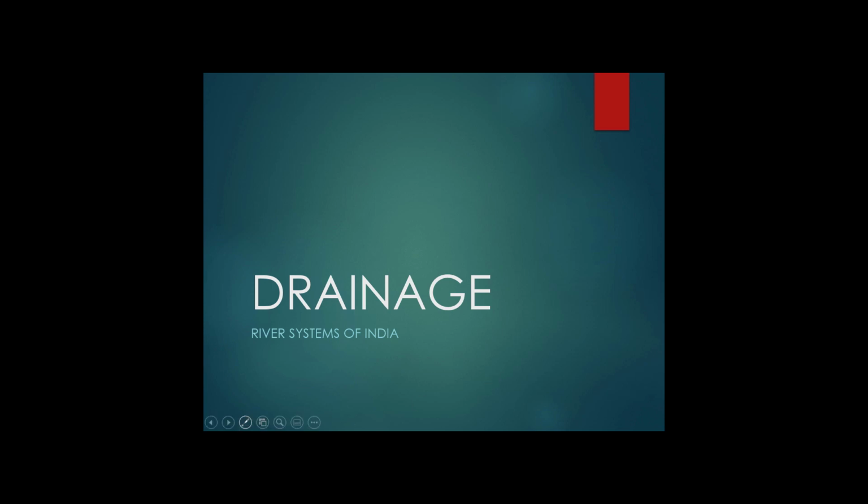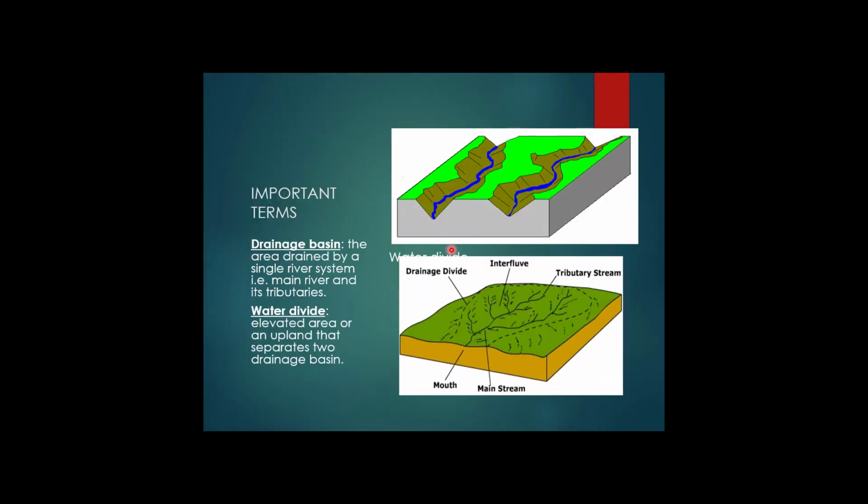You can see here, this is a drainage basin. This area is the drainage basin, and it is drained by a single river system along with its tributaries. Suppose the tributaries are coming from both sides of this drainage system, and the second drainage system is here, and these are drained by a single main river along with its tributaries which are coming from different directions to join the main river system.